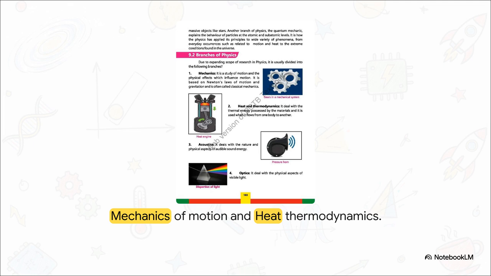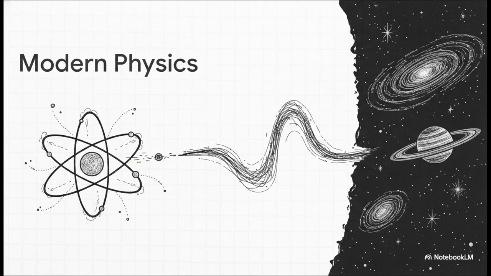Like mechanics is based on things like Newton's laws of motion. It dictates the gears in any mechanical system, determining exactly how physical effects influence motion. Meanwhile, heat and thermodynamics are the literal rules governing the engine of your car. They deal with the thermal energy that materials possess and how that energy is powerfully utilized when it flows from one body to another.